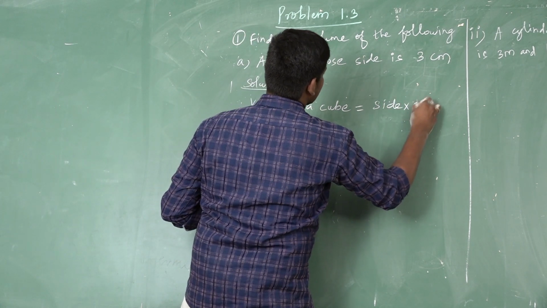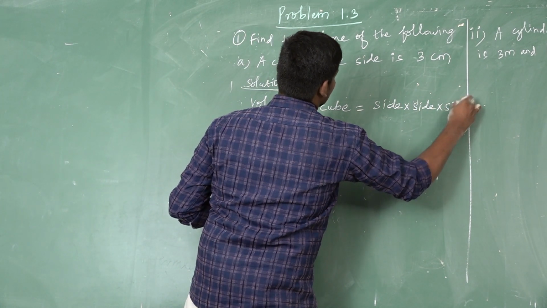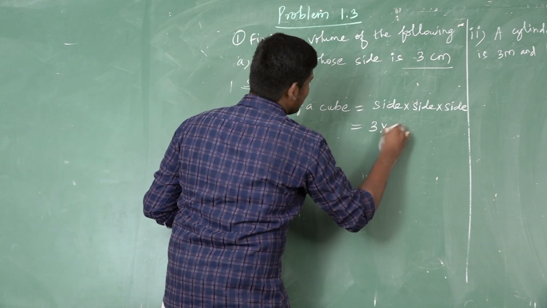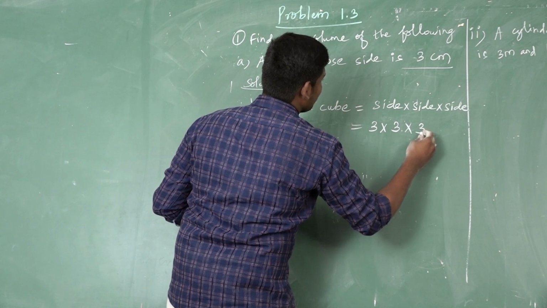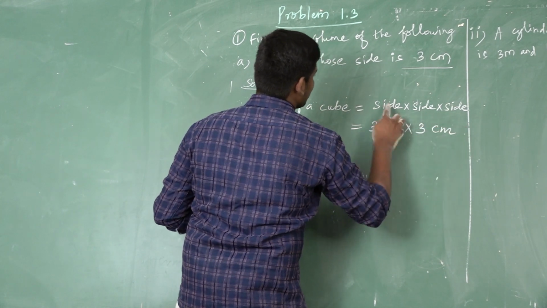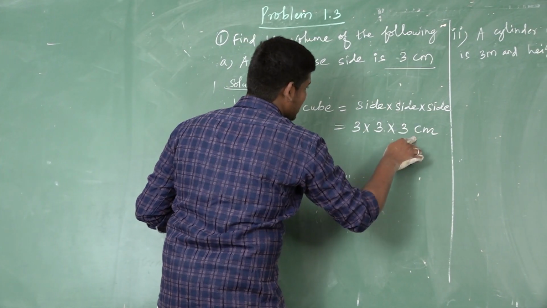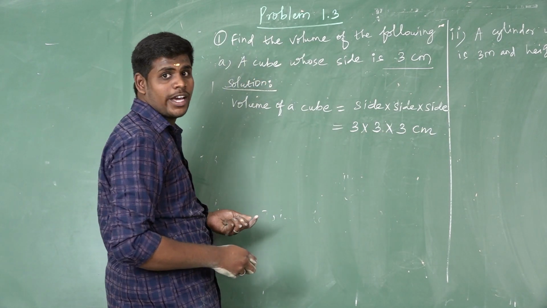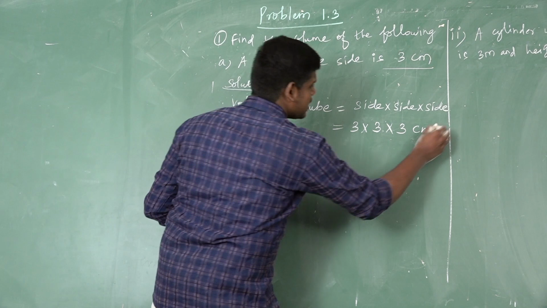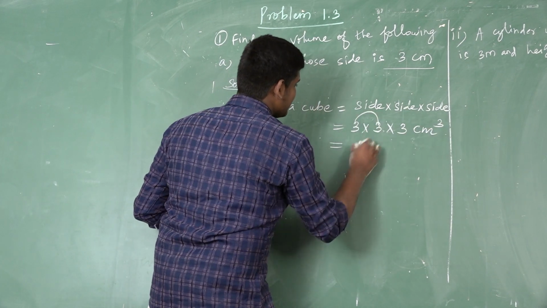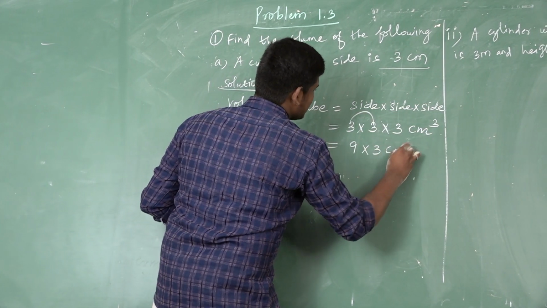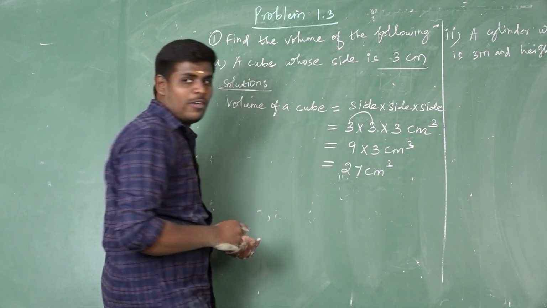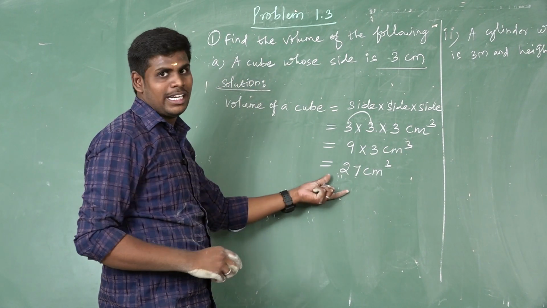You are given that the value of side is 3 centimeter. So 3 multiplied by 3 multiplied by 3, centimeter into centimeter into centimeter, centimeter cube. 3 3s are 9, 9 3s are 27 centimeters cube.